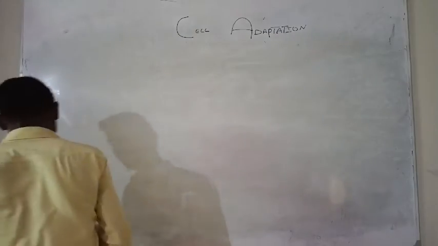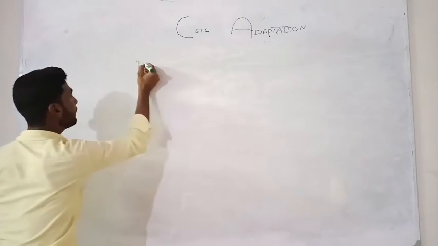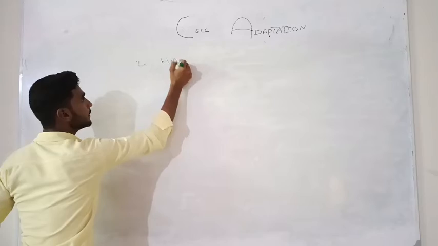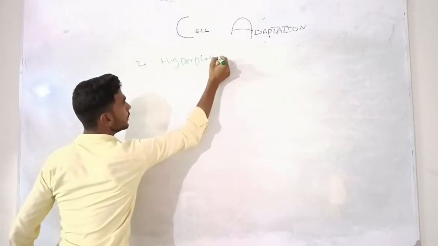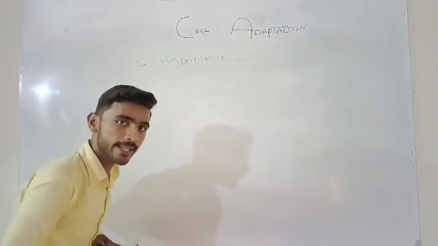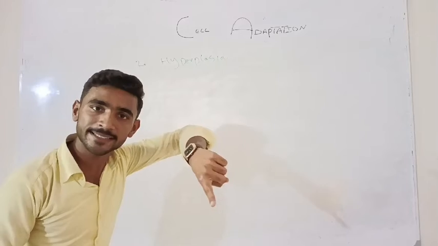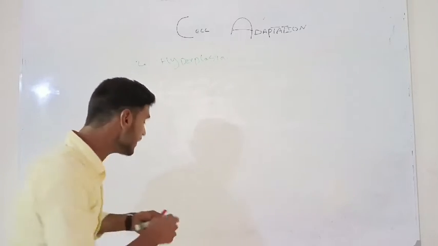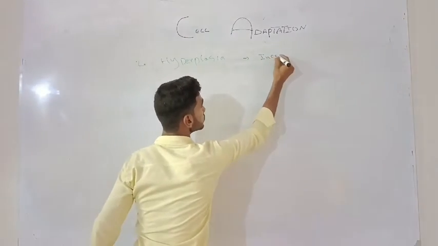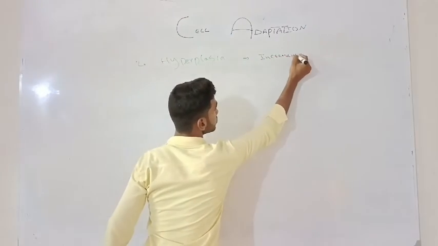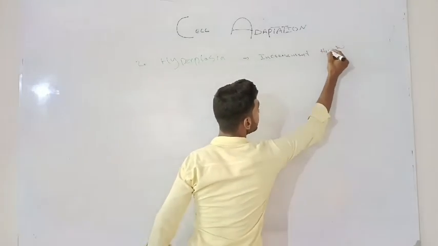Look at it. The second one is hyperplasia. Plasia means increase in the number. Trophy means increase in the size. Plasia means increase in the number of the cells.